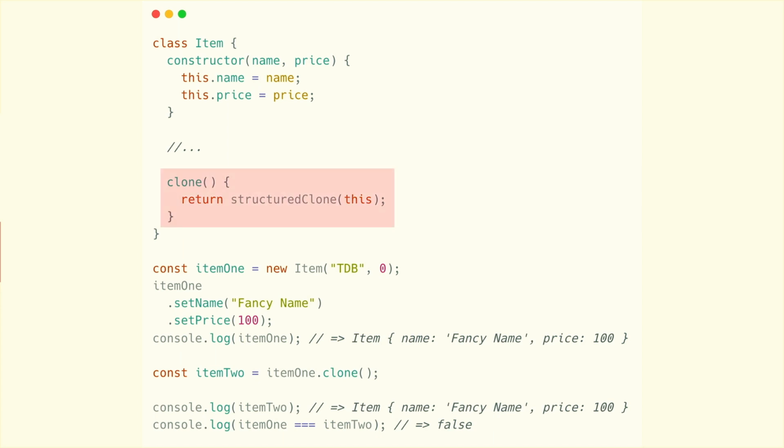We decided to name the method clone just to spite them. We didn't call it duplication. It's OK. Honestly, the code itself is not too bad if we use the built-in structuredClone method. It's honestly a really neat method. It deep clones a given object, and it can also handle circular references. Item 2 is cloned from item 1 and has the exact same properties. Yet notice how item 1 and item 2 are two different objects as well.